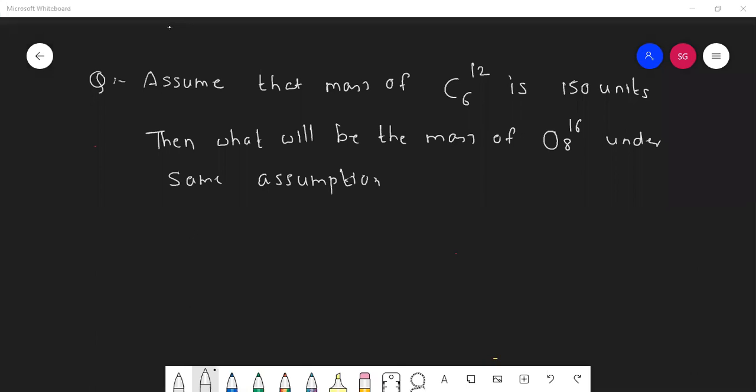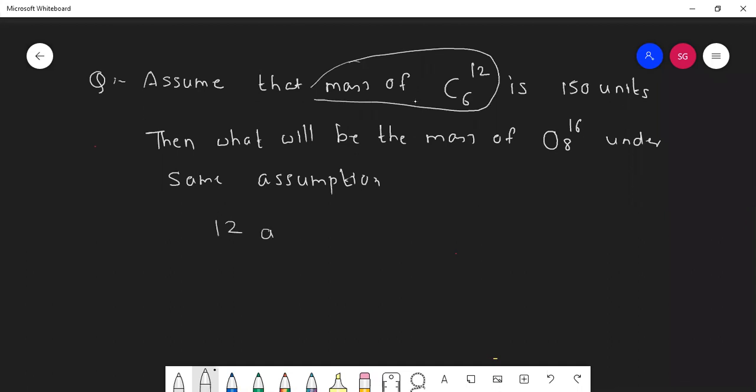Yes, students, what is the answer? 200. Very good, 200 unit. Students, it is very simple. You just see the mass of carbon 6 12. Here mass number is 12. Is it correct? Yes, sir.